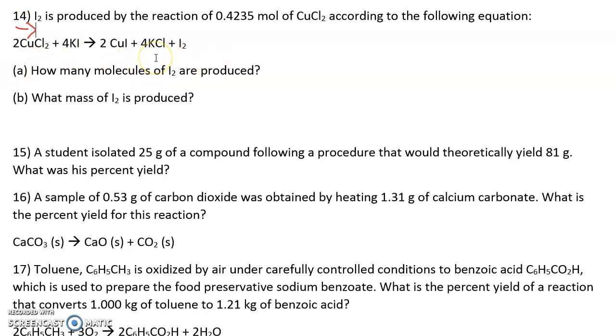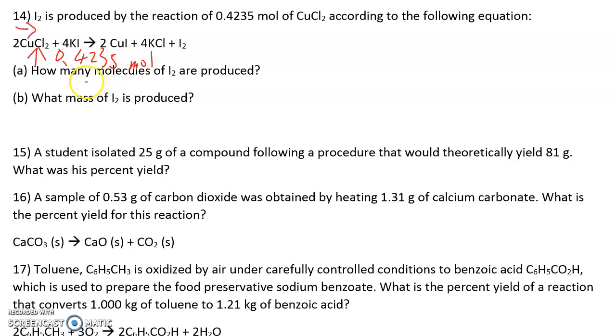Okay, so now we know the number of copper chloride. It's good that it's already in moles. So that many moles. So let me write it down. 0.4235 moles.